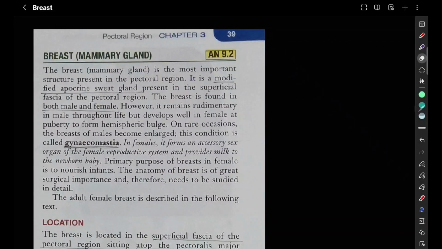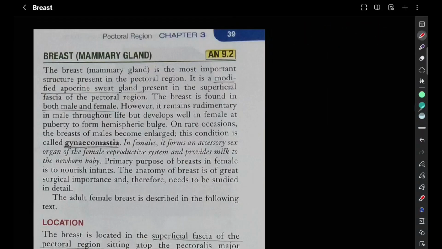Hello everyone. Today our topic is breast, otherwise called the mammary gland. Okay. So let us start. This could be asked as an essay question, or sometimes as a particular topic in a short note. Right. So let us also see how we have to present this in the exam.